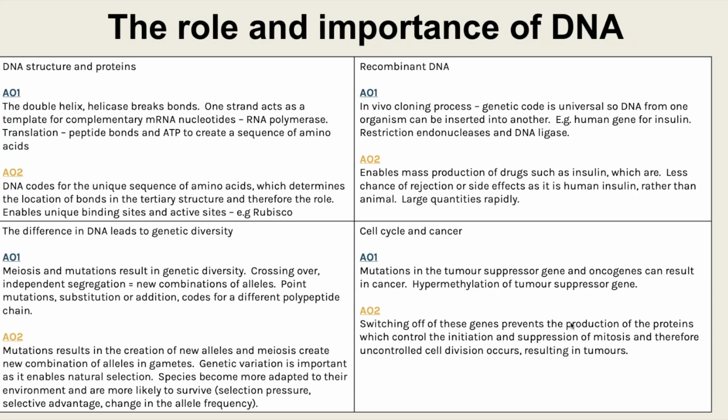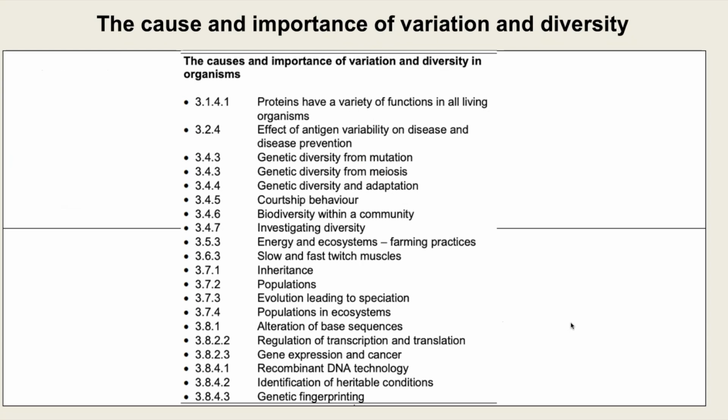So the next one then, the third essay, the cause and importance of variation and diversity. So yes, this did come up in 2020. This is the mark scheme from 2020. But as I said, it's such a fundamental topic and it's barely come up. It hasn't been on the advanced information list. It came up on one of the papers as a couple of marks.